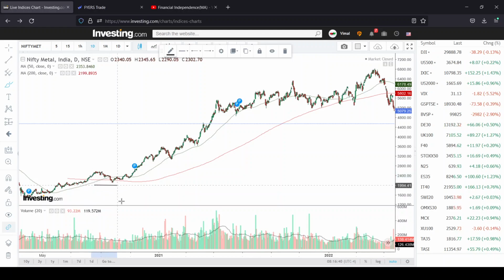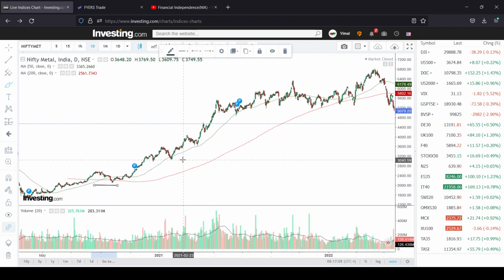You can see here the 50 days moving average is crossing, and then after that a huge rally happened. Whenever the rally happened and whenever the profit booking came, it took support around the 50 days moving average, and then it started moving. So whenever a person enters at a golden cross, he can travel through this entire rally, and he can keep the stop loss as the 50 days moving average, or if he's in a worse phase, he can keep the 200 days moving average as the stop loss.